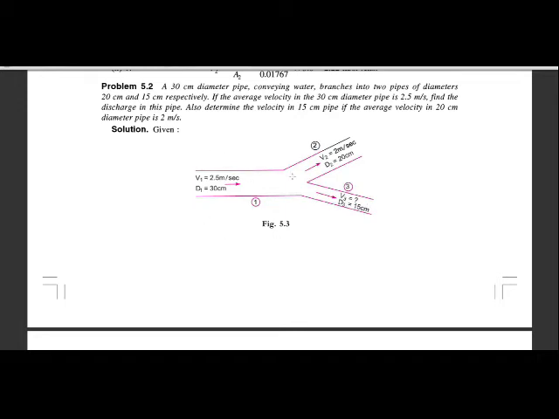So this is the first pipe, this is the second pipe, and this is the third pipe. The main pipe is divided into two branches, so the main pipe is 1, the second pipe is 2, and the third is 3. We have to calculate V3, the velocity of the flow through pipe 3, and also the discharge in the pipe.